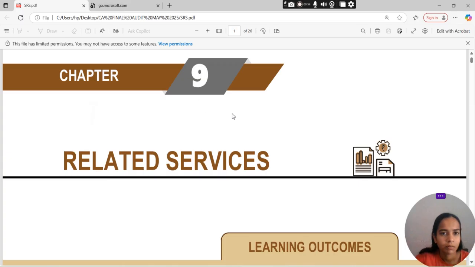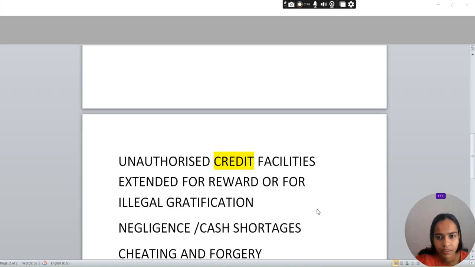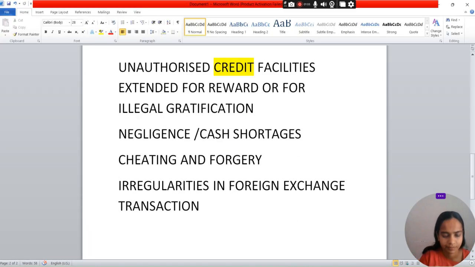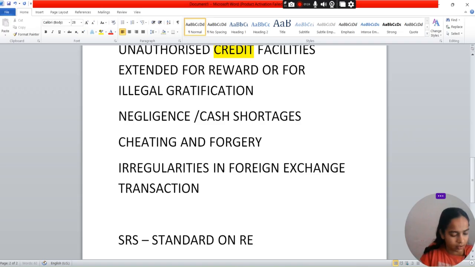Since we are discussing chapter number 9, that is the related services, currently we are reading SRS, that is the Standard on Related Services. We are reading Standard on Related Services.